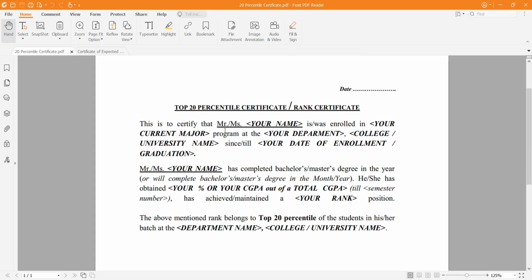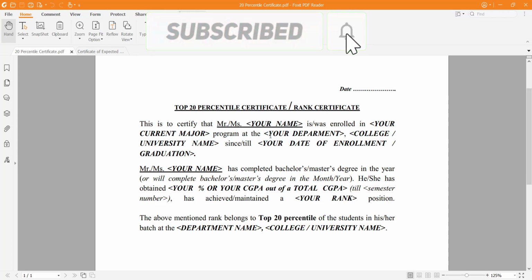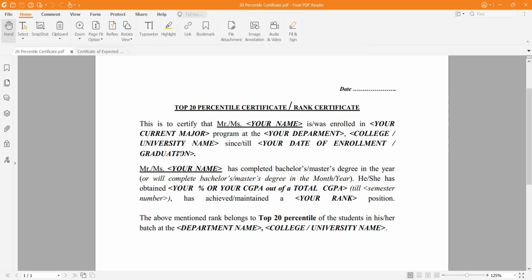This is to certify that Mr. your name, so let's say Mr. Gaurav Kumar, is enrolled in mechanical engineering at department college and since enrollment date. Let's say if I am writing about myself, this is to certify that Mr. Gaurav Kumar is enrolled in mechanical engineering program at School of Engineering, Kyushu University since 2016, 2017, whatever the date of enrollment.